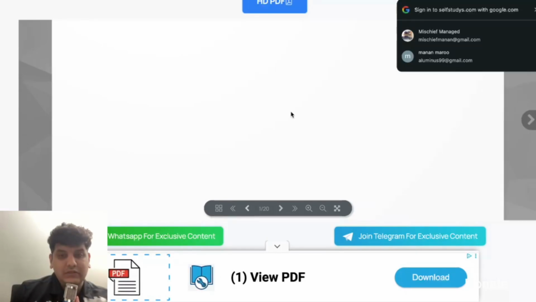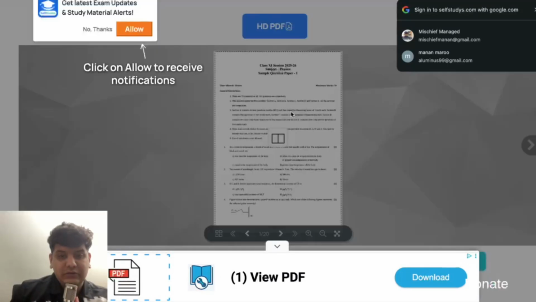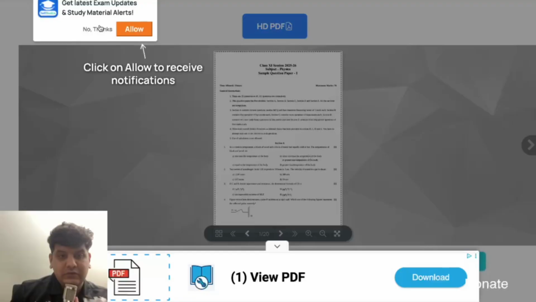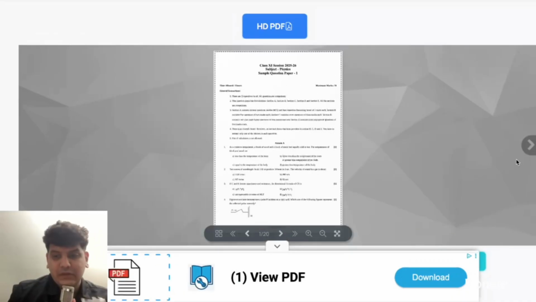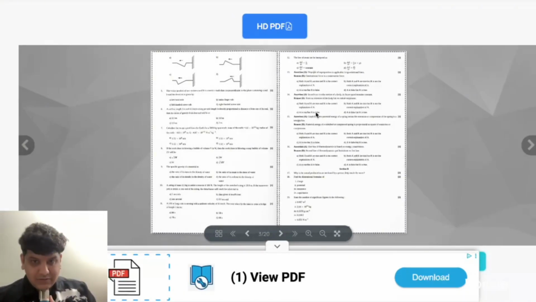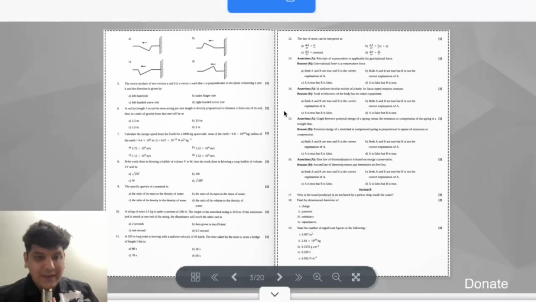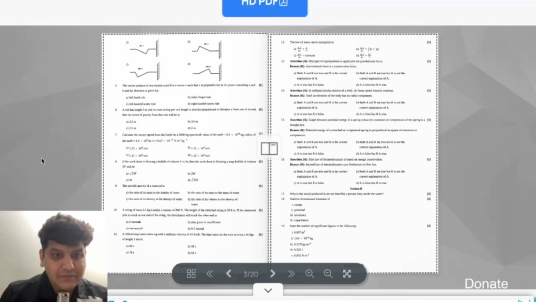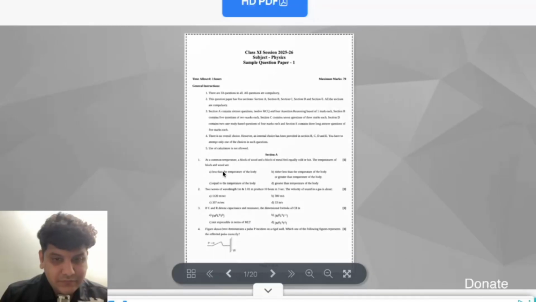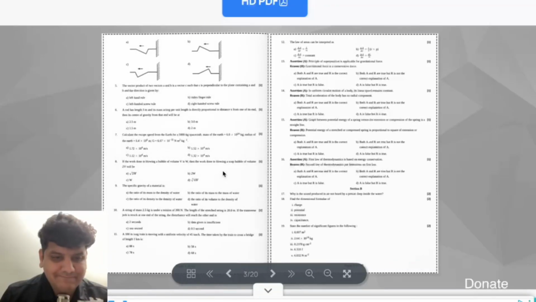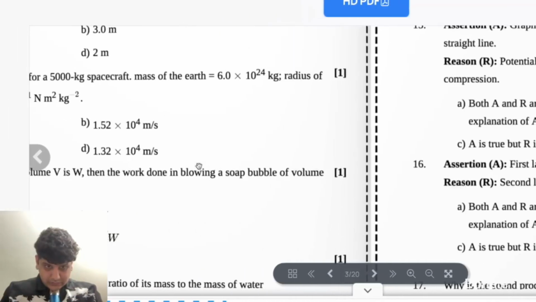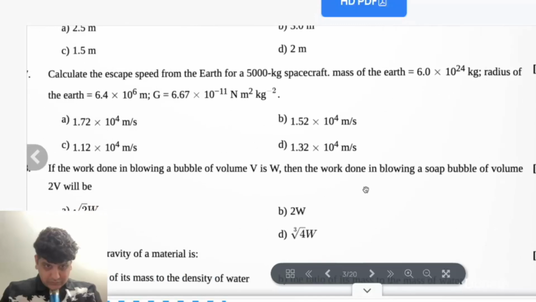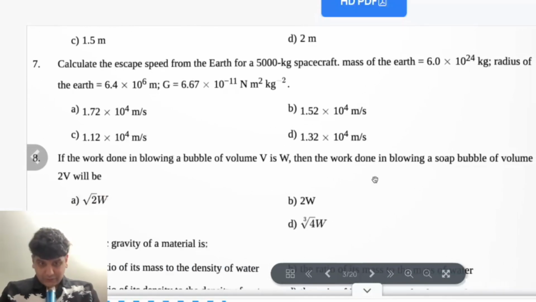Loading pages. Loaded. No thanks. What is happening? Okay, I think it works. Wait, this is MCQ. Yes, this actually works. I can just copy one question. If the work done in blowing... let's do this question. Where is this? This one. Let's do this part of the question.